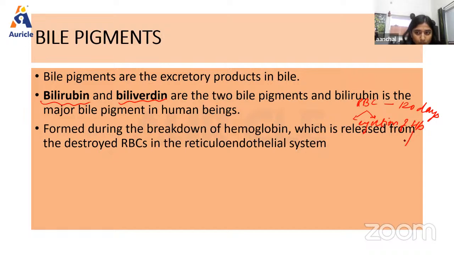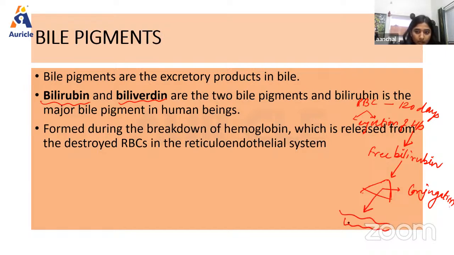From this hemoglobin, there will be formation of bilirubin with the help of various enzymes, and this bilirubin is in the free form, right? This bilirubin will enter the liver, okay, and there the conjugation will occur, and then the conjugated bilirubin will enter the small intestine, so that the emulsification of fats can occur, right?